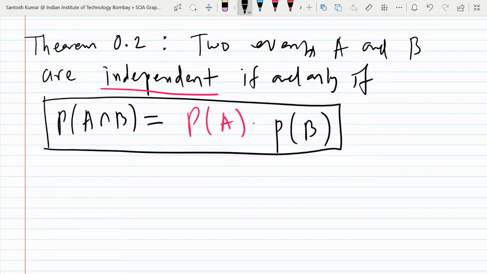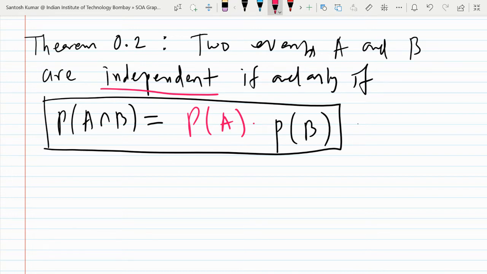So two events A and B are independent if and only if probability of A intersection B is equal to P(A) into P(B). So this is the definition. Actually, this is a result, because I have used something else as definition. In some books you may find this as a definition. No problem, but while solving a question, you can use it. This is if and only if, so this will work as a definition also if you want to use. So this is the meaning of independence.